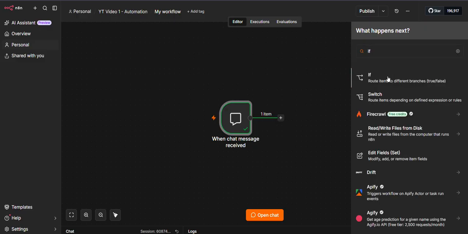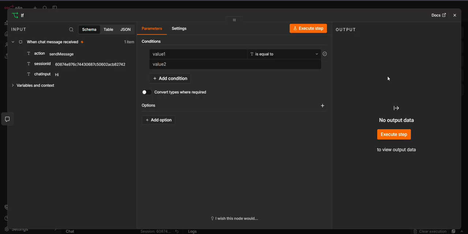We need to check the condition. If the condition is right, then and only then we will give the output. Now, we just have to drag this input and drop it here. That's all it takes. You don't need to write any code. You don't need to know any tech rules. It's not necessary that you must be from an IT background. If you are a non-coder, non-tech person, then it's perfect. You can do it, right?